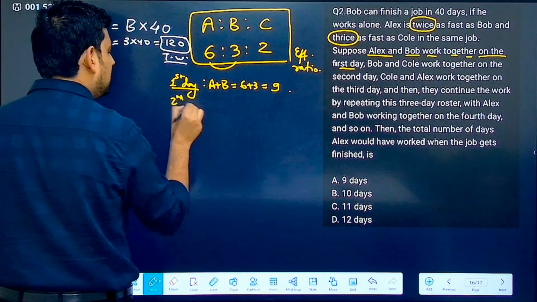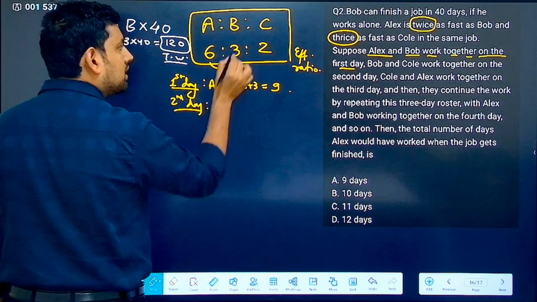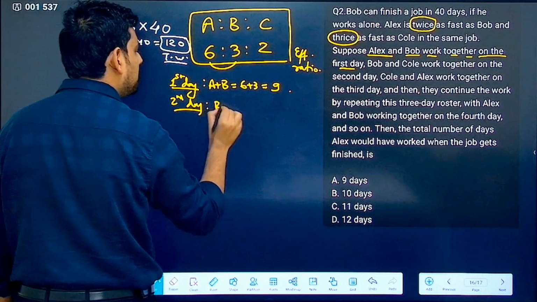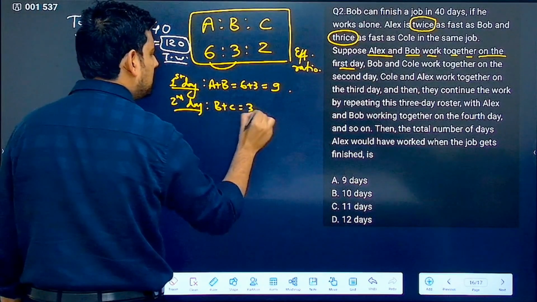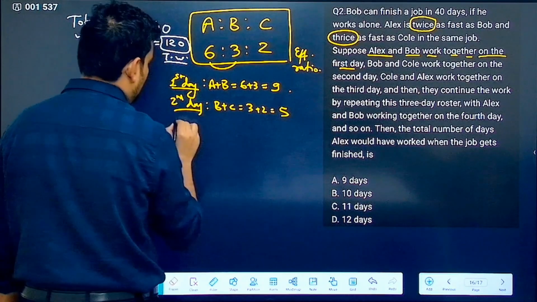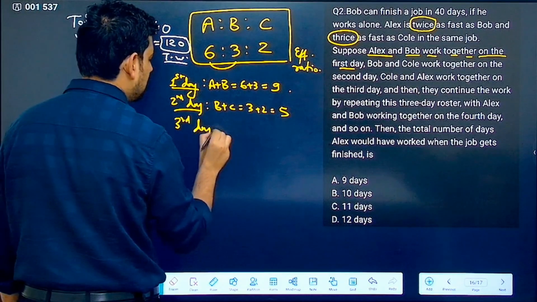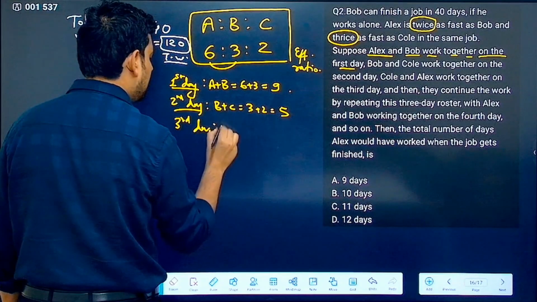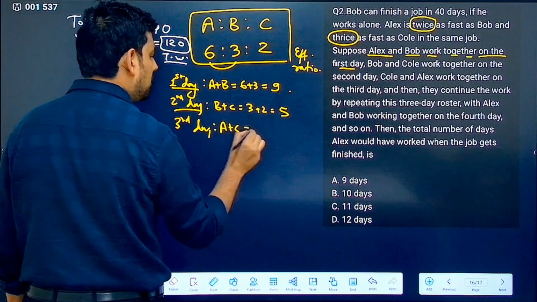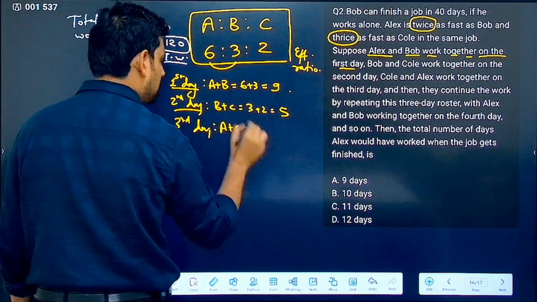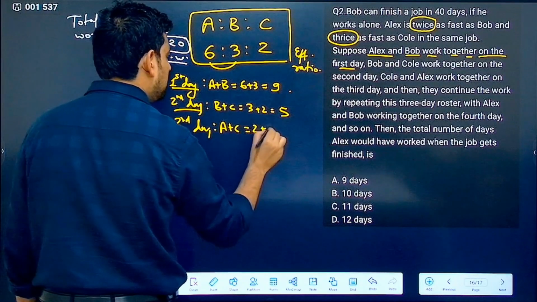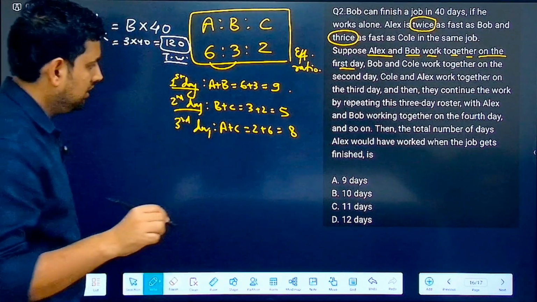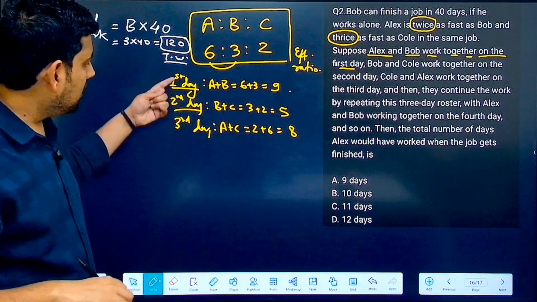Then on the second day, who works? Bob and Cole work. So B plus C, correct? That means 3 plus 2 is equal to 5. And on the third day, who works? On the third day, Alex and Cole work. That is 2 plus 6, which is equal to 8. Correct? So you got this for days 1, 2, 3.